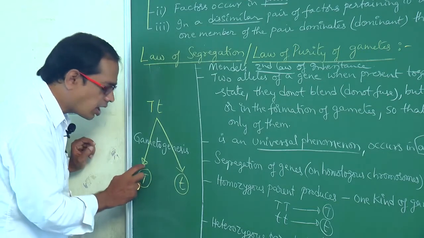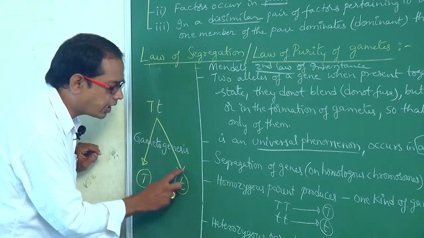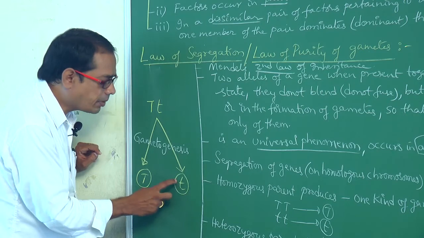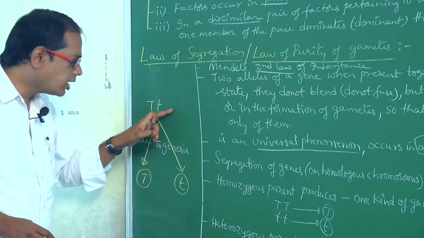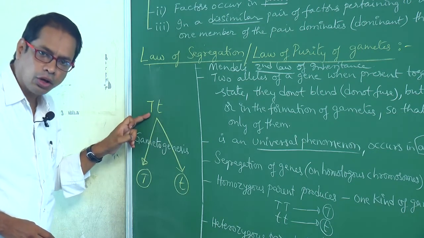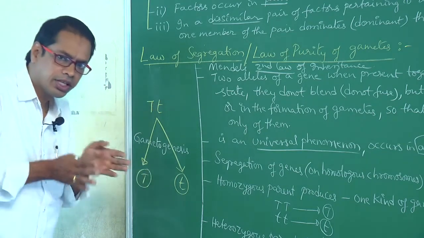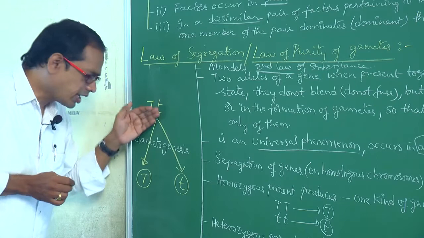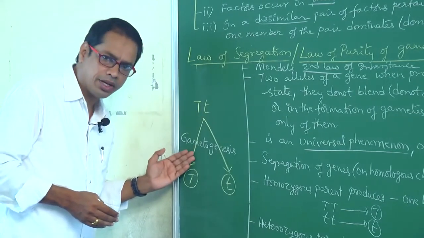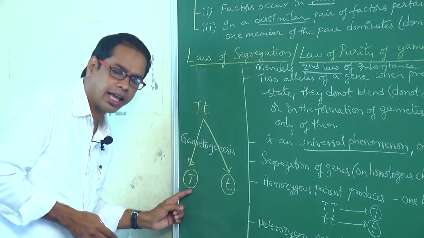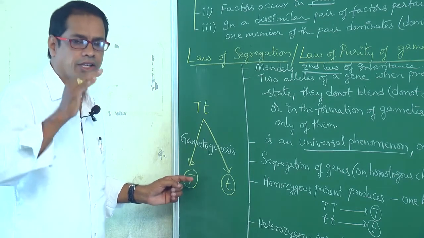This entire thing is called a gamete. Inside, capital T is one allele. Here also the entire thing is one gamete. This gamete contains one allele called small t. So two alleles when present together in heterozygous state do not fuse. They segregate. Segregate means separate. They segregate during meiosis or in the formation of gametes, and each gamete will carry only one of them. This is called law of segregation.